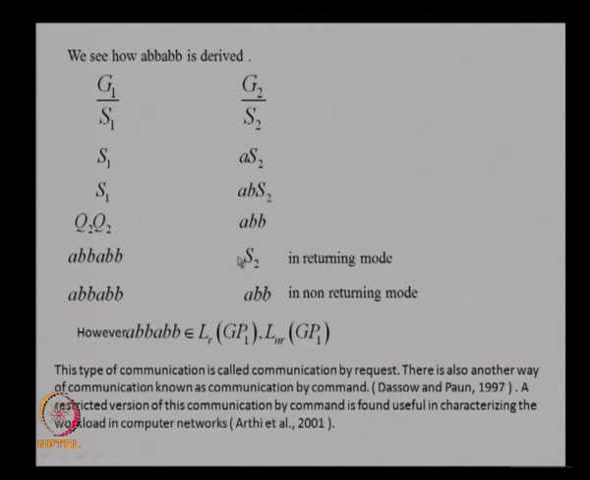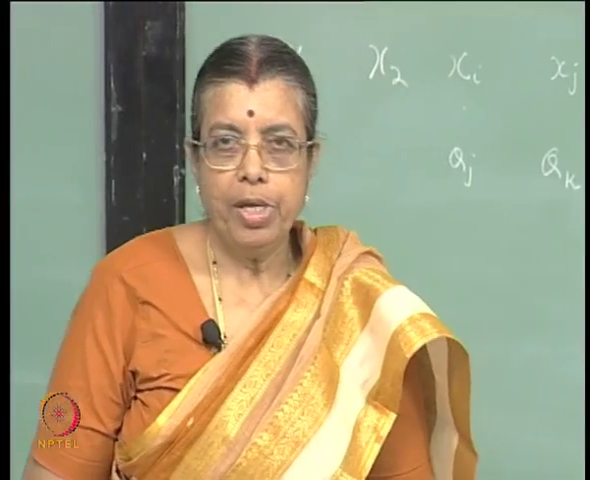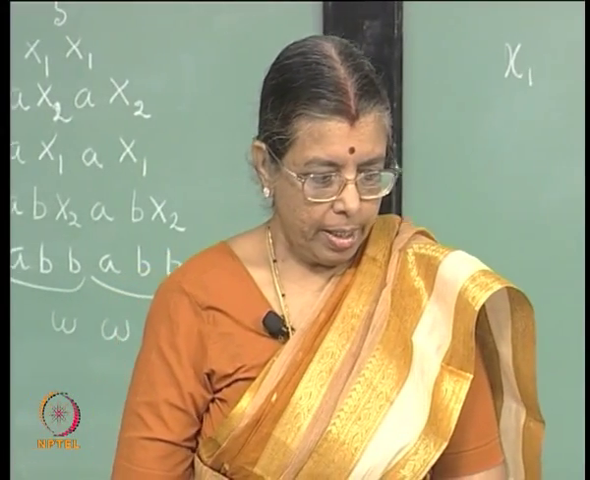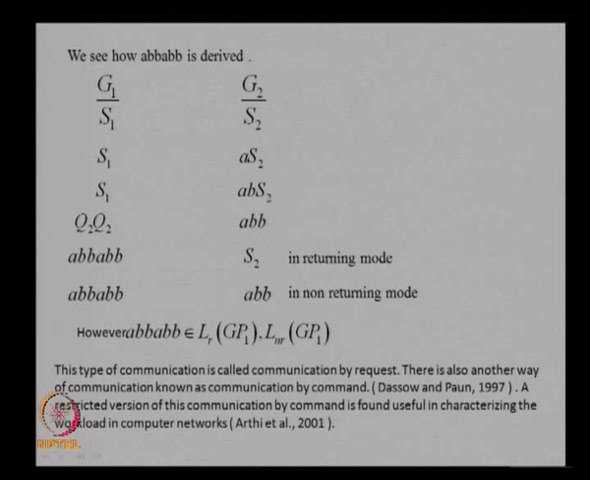In the returning mode this becomes S2, in the non-returning mode it becomes the same thing, I mean it is not disturbed, does not matter, we are only interested in the terminal string generated in the first component. So, the string generated will be of the form WW. So, we have seen how context sensitive languages can be generated using the context free components in the parallel communicating model also. This type of communication is called communication by request.